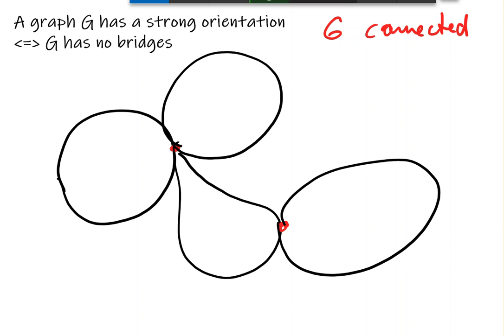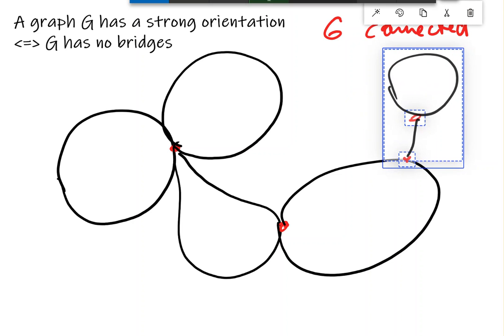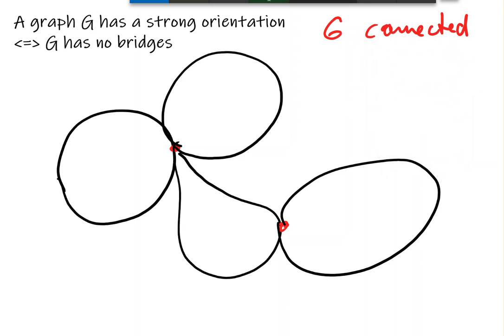No bridge means that we do not have a block which is a K2, like something like this. We don't have that in our graph. That's what no bridge does to us. So no bridge means that every block in our block decomposition actually is two connected and not a K2. Okay, so that's what we get.